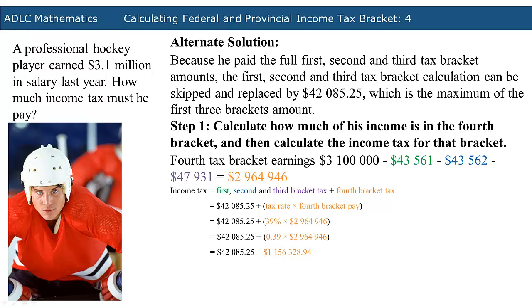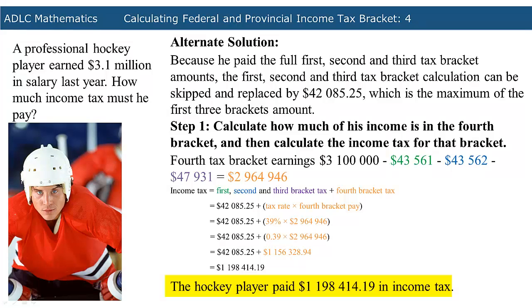$1,156,328.94. When you add $42,085.25 to $1,156,328.94, you are left with an income tax of $1,198,414.19. Therefore, the hockey player paid $1,198,414.19 in income tax.